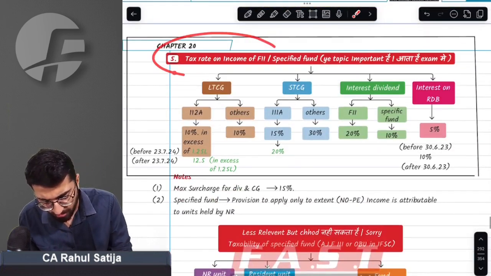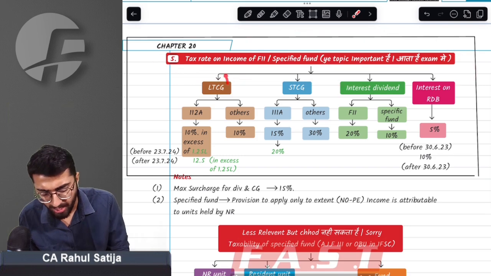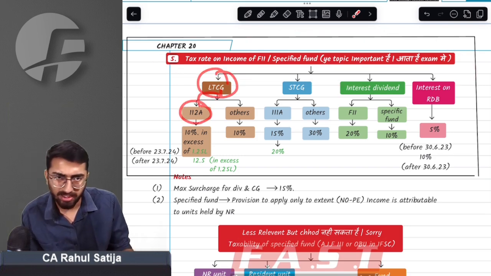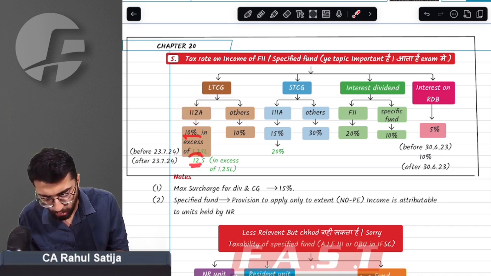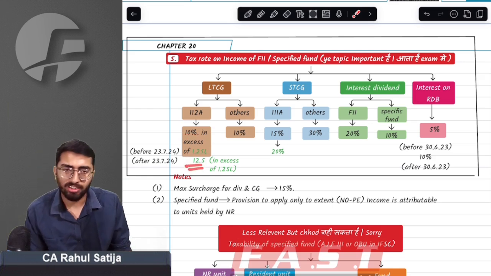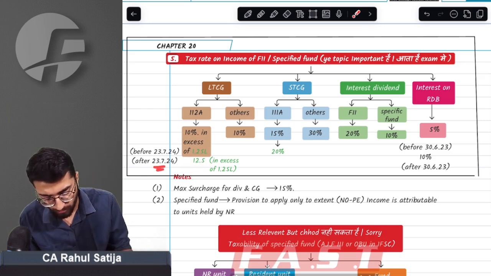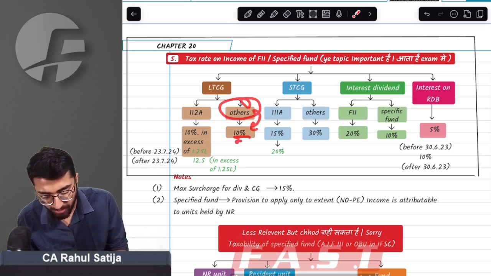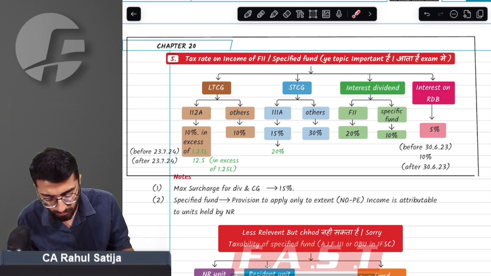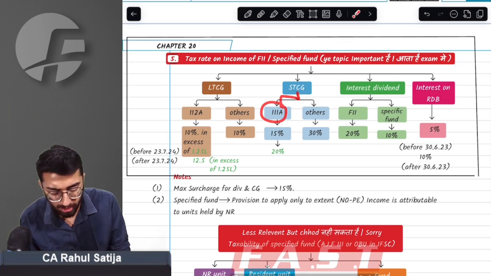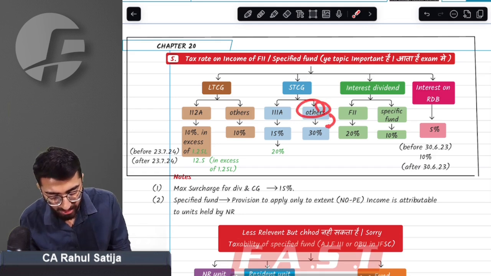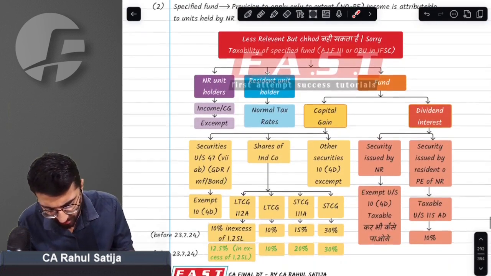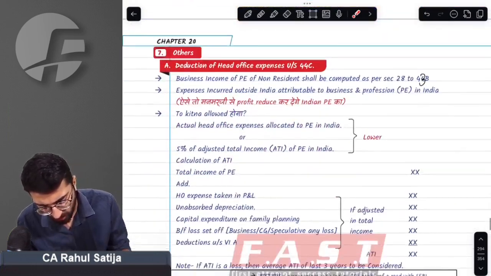What else amendments? In case of specified fund and FII taxation, what changes have been made? Sir, any kind of LTCG that an FII makes under section 112A was earlier taxable at 10% in excess of 1.25 lakh rupees. Now it will be taxable at 12.5% in excess of 1.25 lakh rupees. Other LTCG, earlier 10%, now also 10%. STCG, short-term capital gain: if any FII makes capital gain under section 111A, earlier it was 15%, now it is increased to 20%. Other STCG, earlier 30%, now also 30%. So these are the minor changes that have come in FII taxation. I don't think there is anything else.